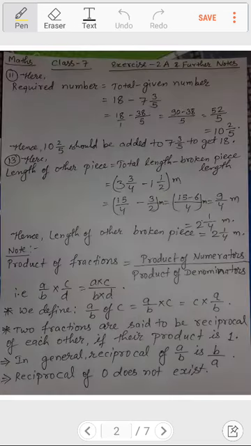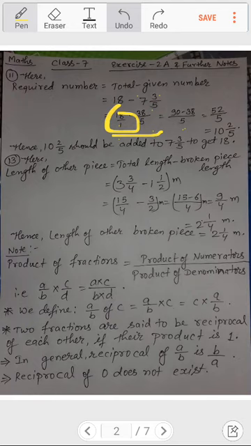You can see over here I had written required number is equal to total minus given number. So total is 18, and 18 minus 7 3 by 5. So 5 7s are 35 and 3, 38 by 5. Now we have taken the LCM of 1 and 5. Nothing below means there is 1. So 1 and 5 LCM becomes 5. And when 5 is divided by 1, it becomes 5, and 5 into 18 is 90.